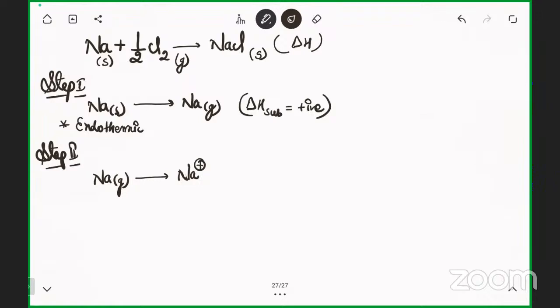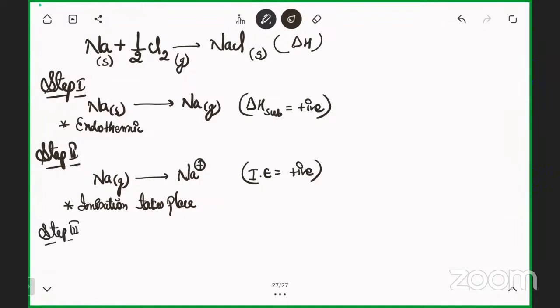If it requires energy, again energy is absorbed, so ionization energy will be positive. Ionization takes place and now the cation is formed.